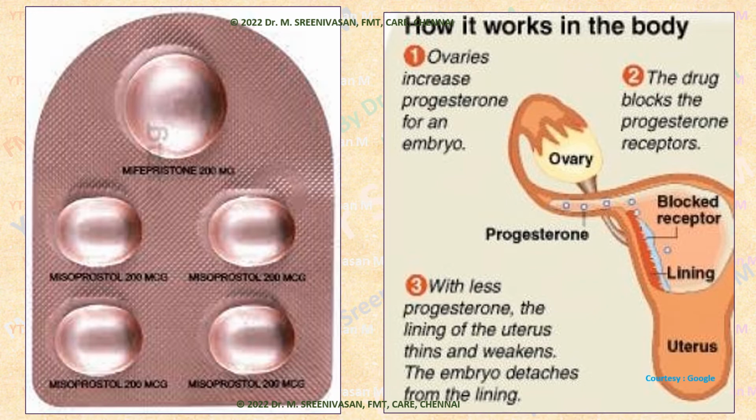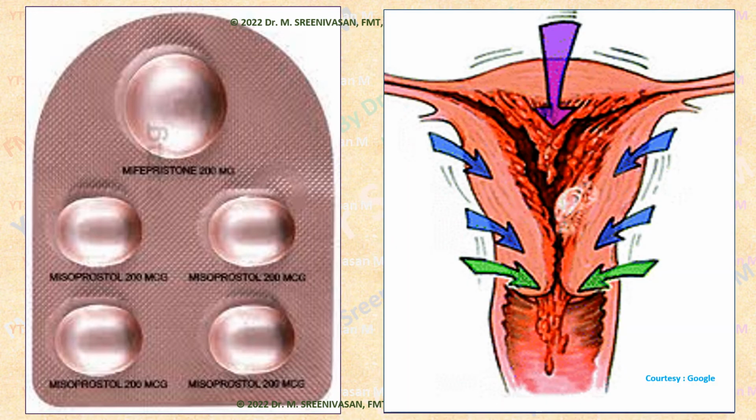That causes, similar to oxytocin, uterine contractions, as well as dilatation and softening of the cervix. This misoprostol is nothing but a prostaglandin analog, especially prostaglandin E2, that promotes uterine contractions and expulsion of that detached embryo or fetus.